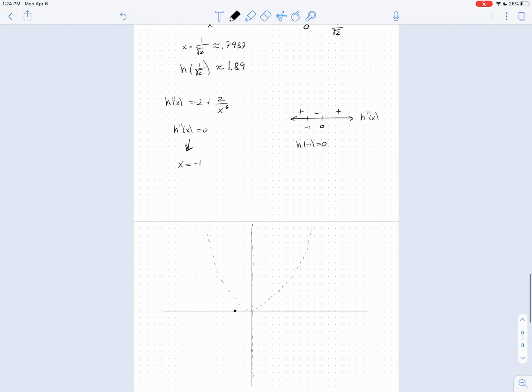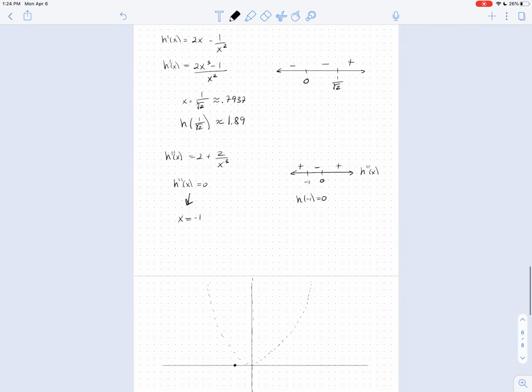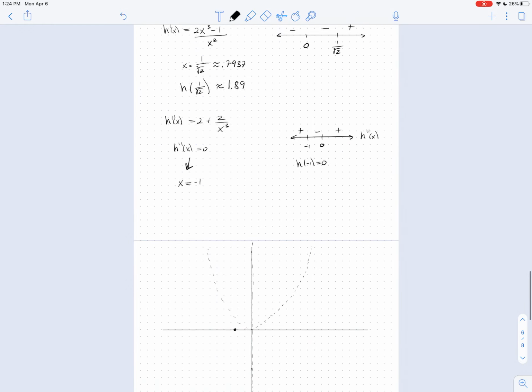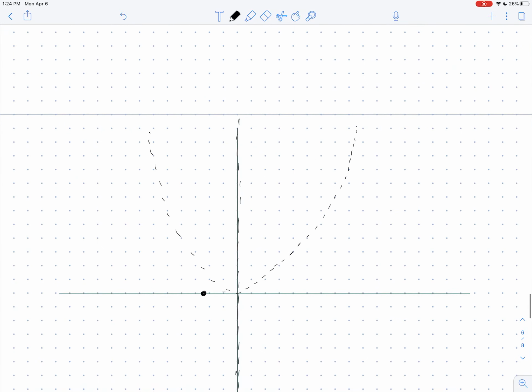So now I've got my negative 1 graphed, and then I've also got this 1 over cube root of 2, which is worth graphing as well. The point here is 0.79 comma 1.89. So let's just put that roughly here. If this is 1, 1.89 will be somewhere, I'm sorry, I'm struggling to keep track of all the dots here.